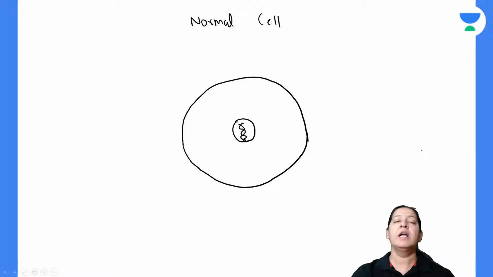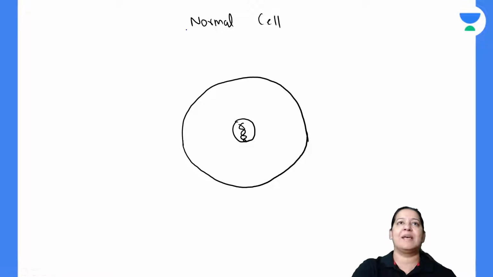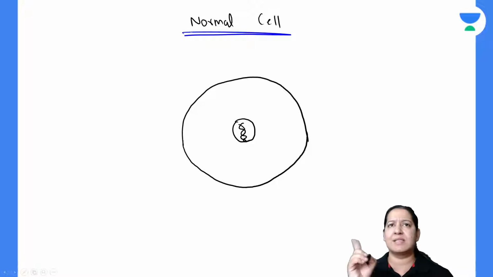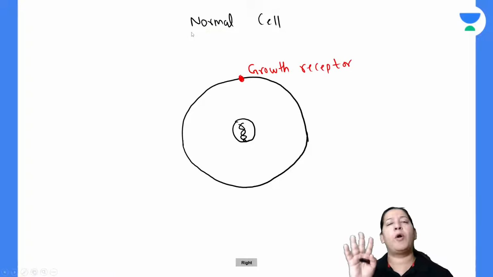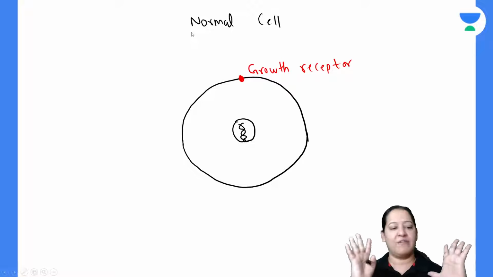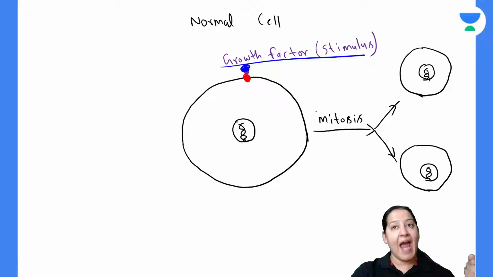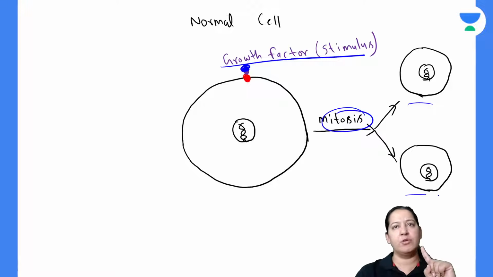We already know that. Now, in the morning we saw that all cells in the human body, the normal cells, I'm talking about normal cells, not cancer cells. Now let me come to the genetics. All the normal cells in the human body have growth receptors on their surface. Can you see the growth receptors on the surface of a normal cell? When growth factor comes, that is, the stimulus comes and binds with the growth receptor, at that point this cell will do mitosis. This cell is dividing into two cells. So this is a normal cell.